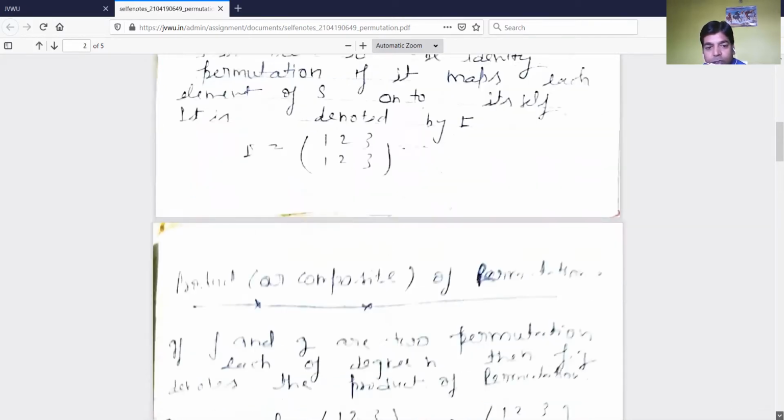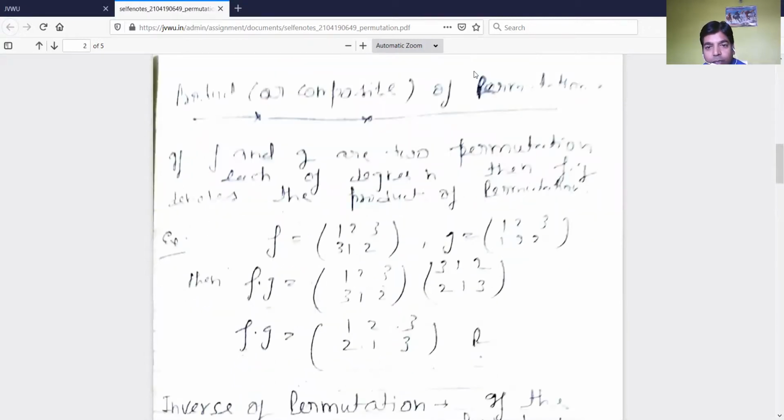Now we will see the product or composite of permutations. If f and g are two permutations, each of degree n, then f·g denotes the product or composite of the permutations. Suppose the first is f and the second is g, and it does not matter what kind of permutations they are.